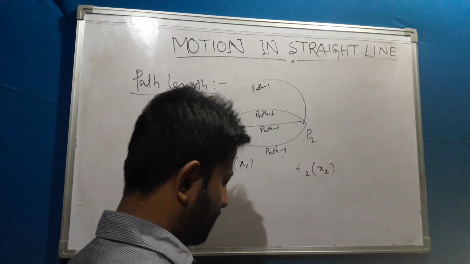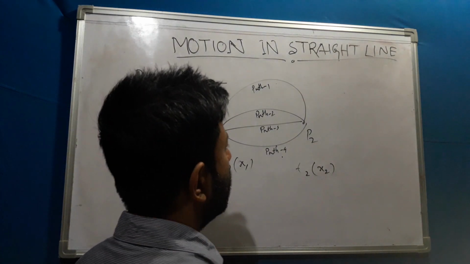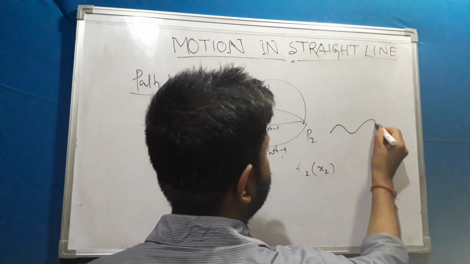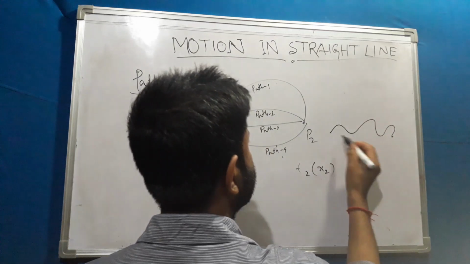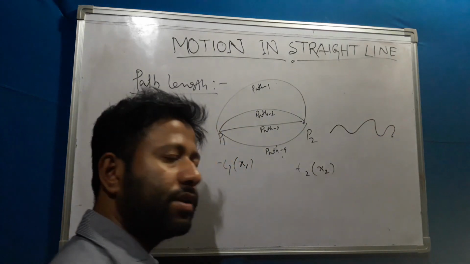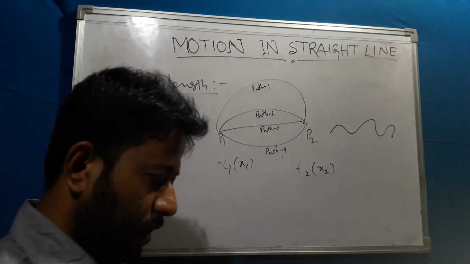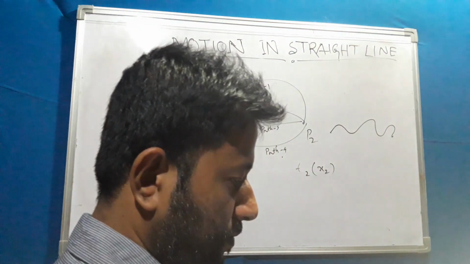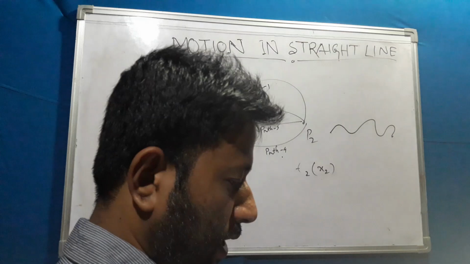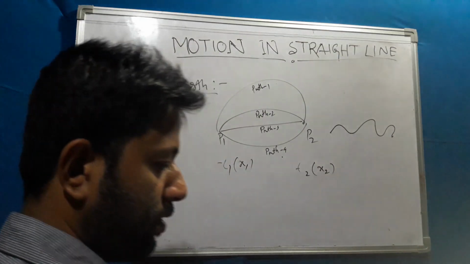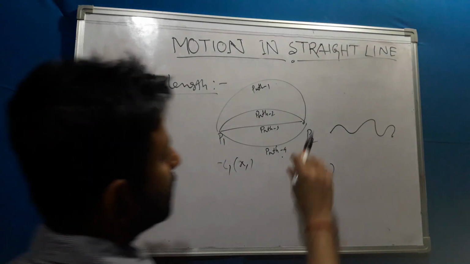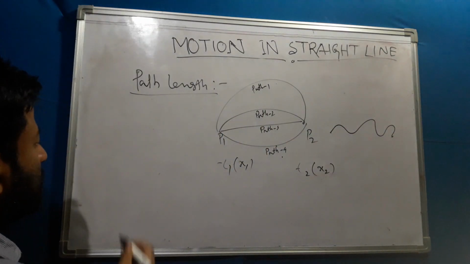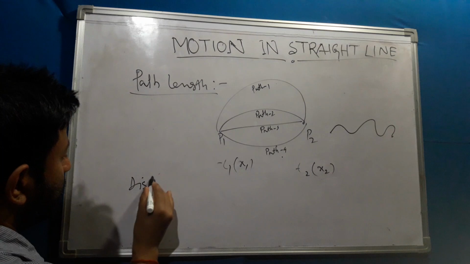Suppose an object is moving from this direction to this direction, from here to here, and it travels like that only. So this will be a path length, and its direction is changing continuously. Now I'm moving towards another term, that means whatever the distance traveled by an object, this is a path. Now another term is coming, that is distance.